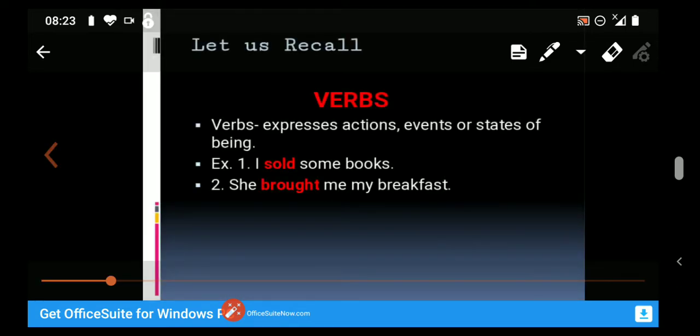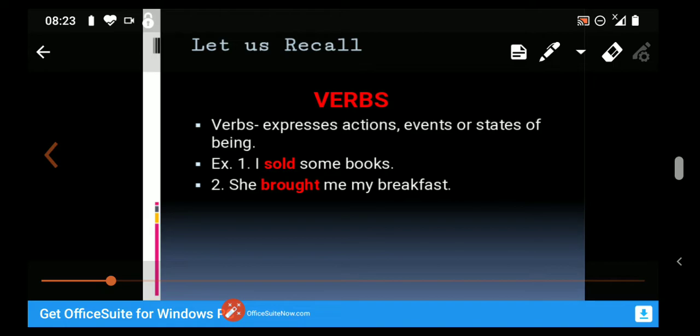First of all students, let us recall what verbs are. In the previous chapter I also explained verbs, and always remember the word action. Okay students, the verb is the most important part of the sentence. A verb asserts something about the subject of the sentence and expresses actions, events, or state of being.